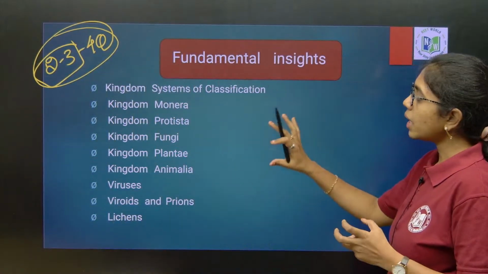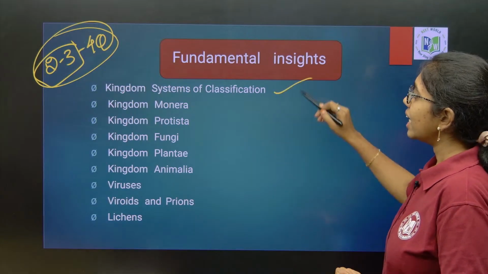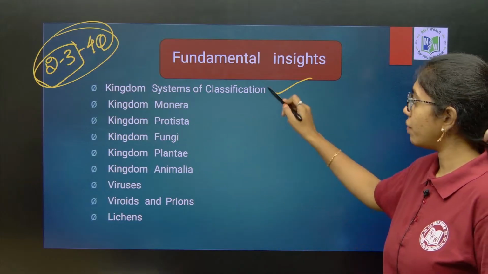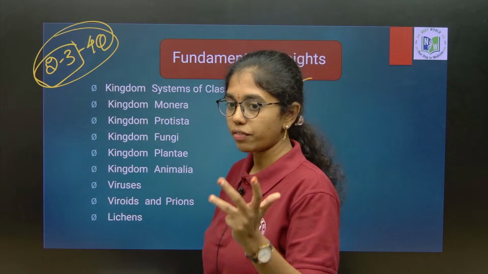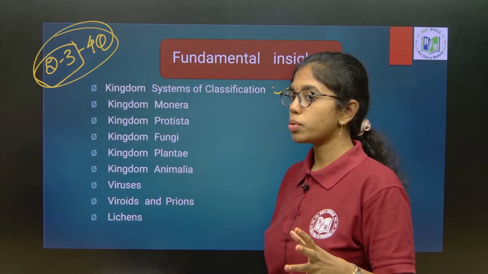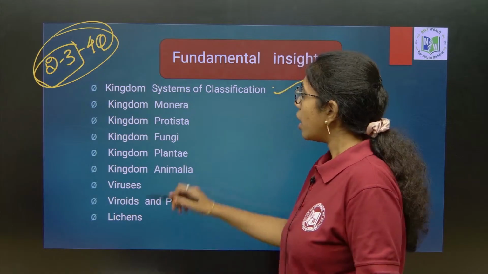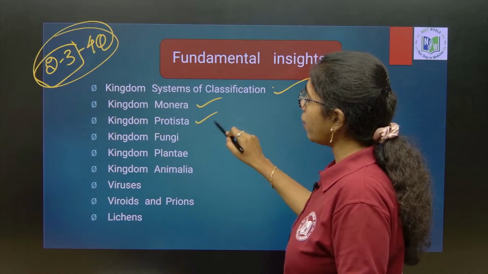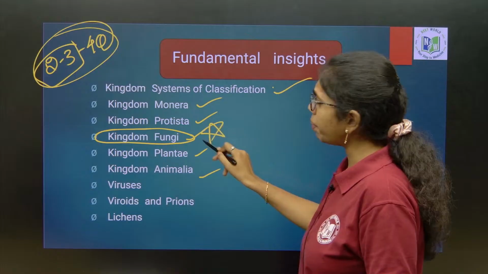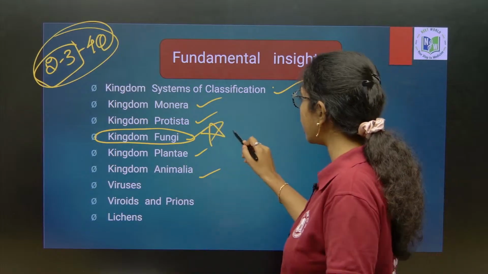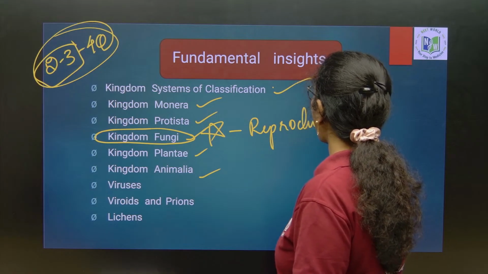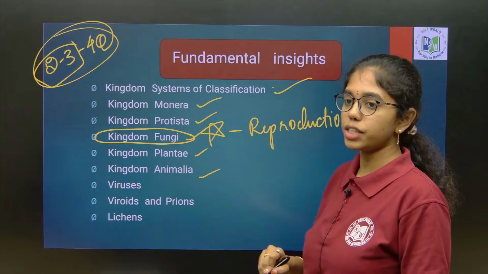Okay. Fundamental insights of this chapter include, first is kingdom system of classification. Of the kingdom systems of classification, we will learn 2 kingdom, 3 kingdom, 4 kingdom, 5 kingdom, 6 kingdom systems of classification. Amongst all this, 5 kingdom system of classification is widely accepted, wherein we will learn clearly kingdom Monera, Protista, fungi, Plantae, Animalia, of which kingdom fungi multiple times questions are picked from this, especially from reproduction of fungi, highlighting sexual spores and asexual spores.